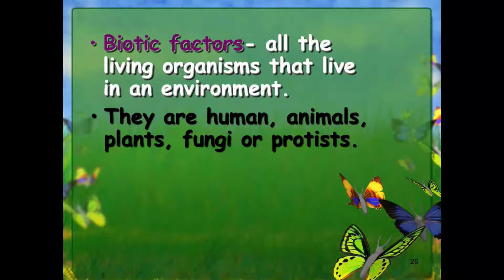Biotic factors. First, we said there are two kinds of elements. The first one is biotic factors. All the living organisms that live in an environment are biotic.